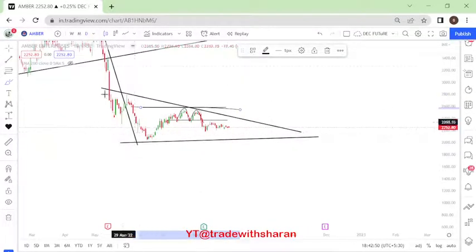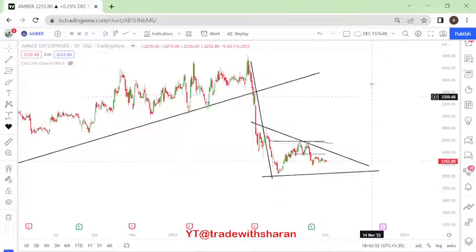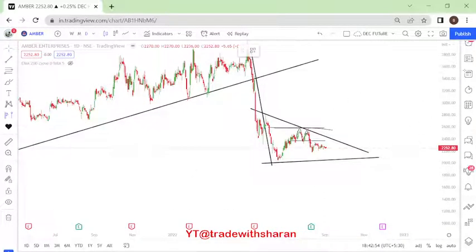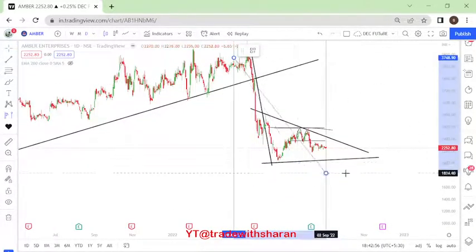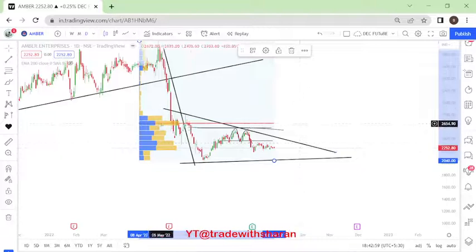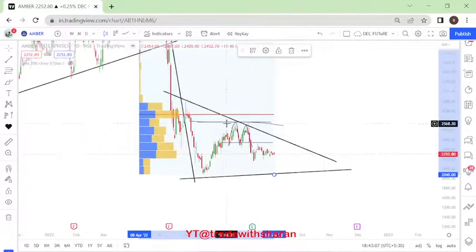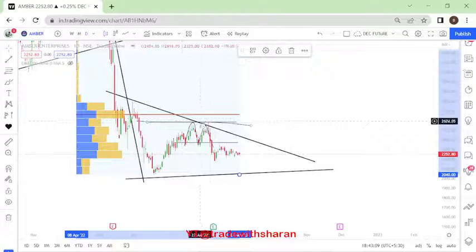Right, so we can also check this with volume profile to figure out whether we are right or wrong. So we'll just do that, and let's say from here to here. All right, see here, there is a lot of activity happening here. That means there are possible sellers at this level. Right, so if I want to buy, I want to ensure that the price is above this double top zone. Only then I will go forward to buying it.